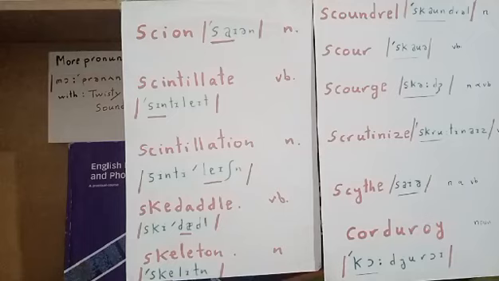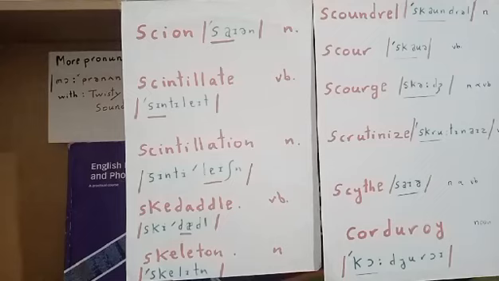The fourth word is skedaddle. Skedaddle. It's a three-syllable verb, and to skedaddle means to go quickly. Skedaddle. Stress on daddle, the second syllable. Skedaddle. And the last word, the first list, is skeleton. Skeleton. It's a three-syllable noun. Stress on the first syllable. We say skeleton, which means the bones which are inside the body.